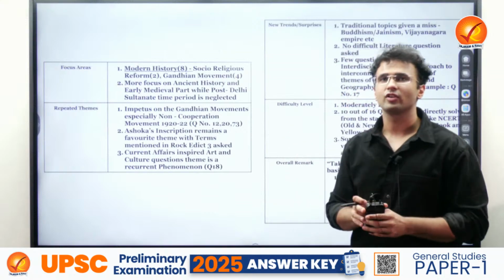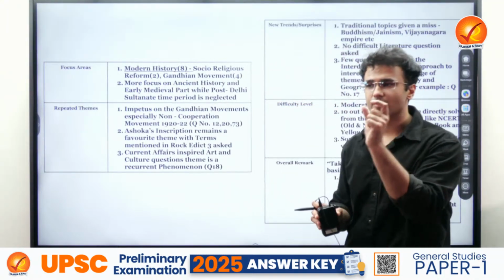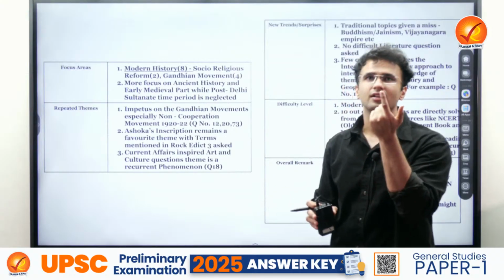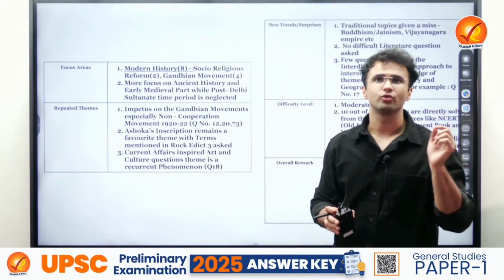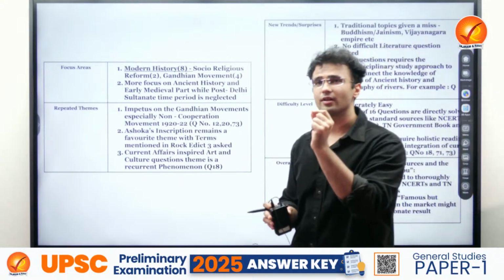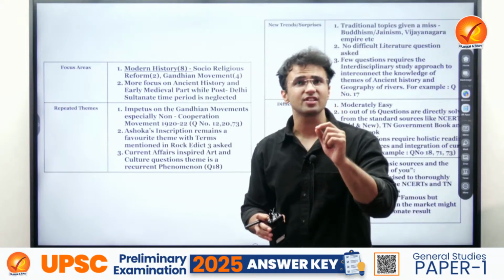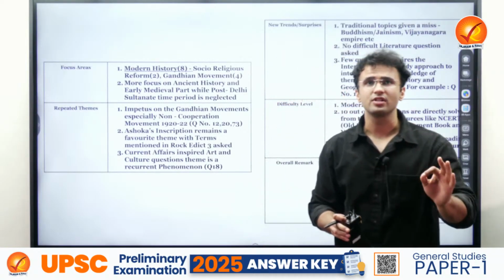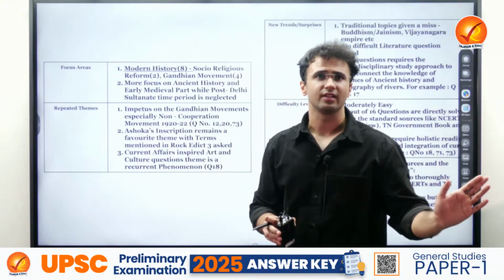Somewhere along, they could ask a mapping question or a question relating to any inscriptional evidence. They have asked, for example, in which inscription Ashoka's real name, Raja Ashoka, appeared. This year they have asked about an inscription that mentions Pradeshikas and Yuktas, a question related to the administrative aspect, because an inscription is an important historical evidence for reconstructing history.